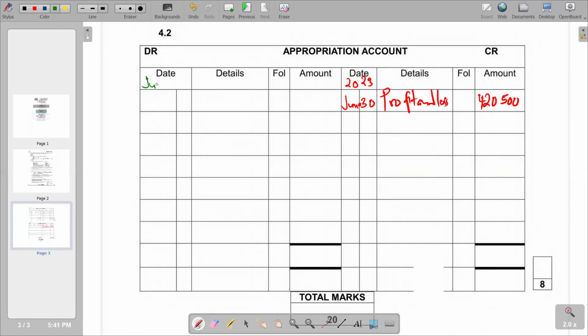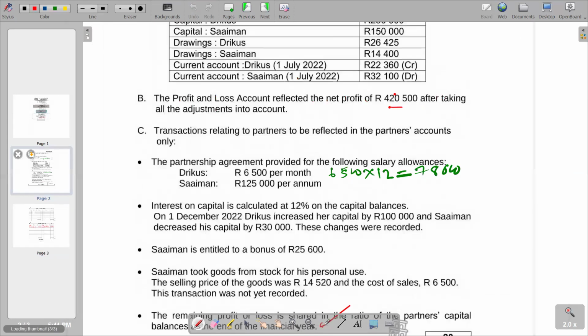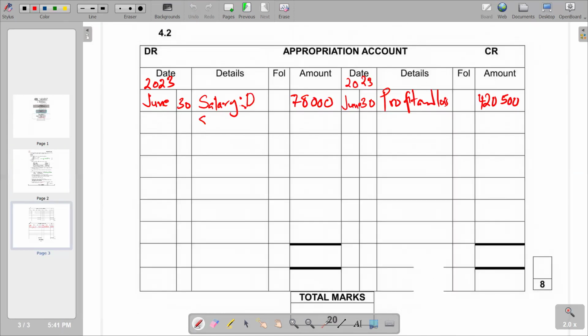Given the date, we are just using the same date, 2023. And for the details, we are saying it's salary. The one that we've just calculated is for Triggers, so we put 78,000. For Simon, 120,000 per annum, so we come here and put salary again, 120,000. So we go to the next point.